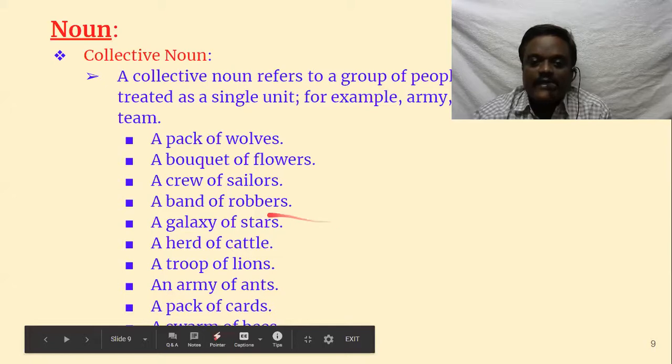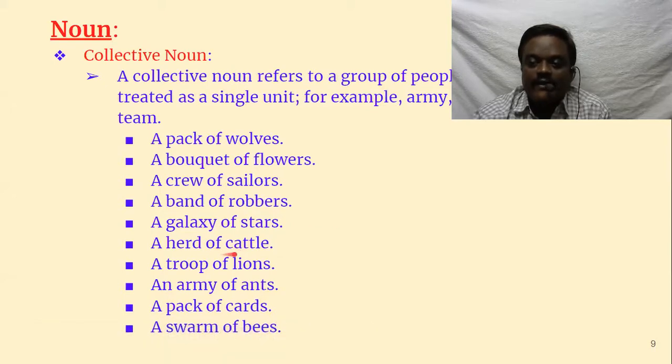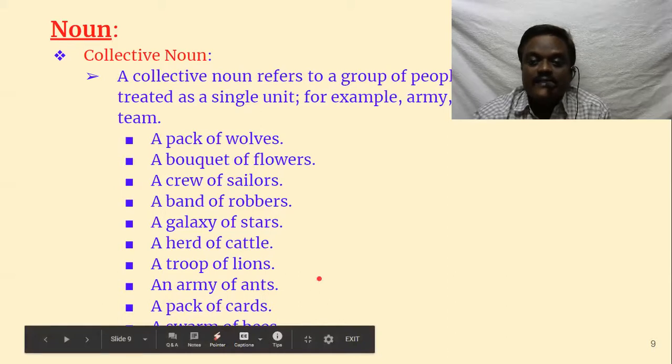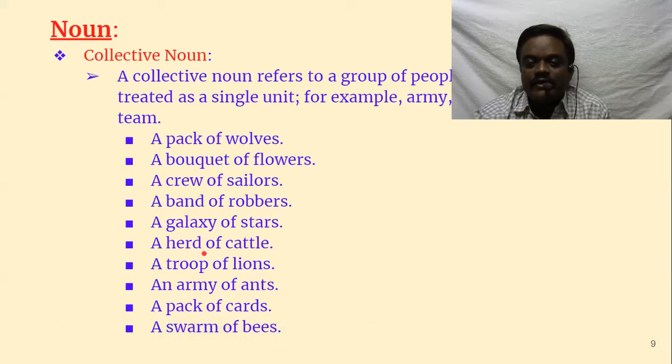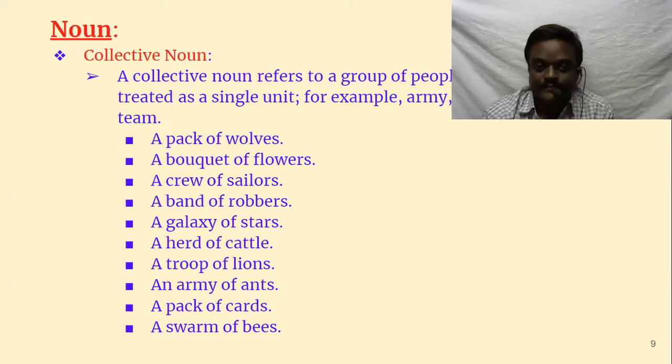Like a herd of cattle, a herd of cows, a herd of something. So many animals are used with the help of herd. A swarm of bees. You see, an army of ants. Very interesting. If you Google, you will find so many such interesting words, and you can use them as well, and you really enjoy them.